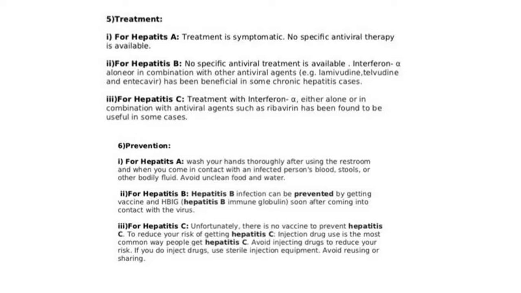Hepatitis B infection can be prevented by getting vaccines. About vaccines we have discussed in our last class. For hepatitis C, there is no vaccine.